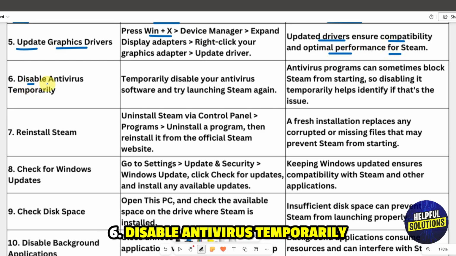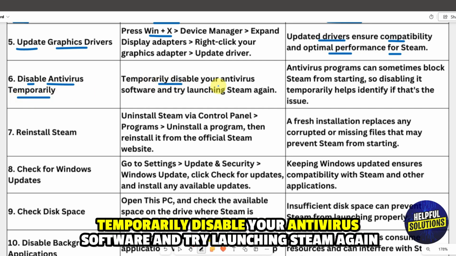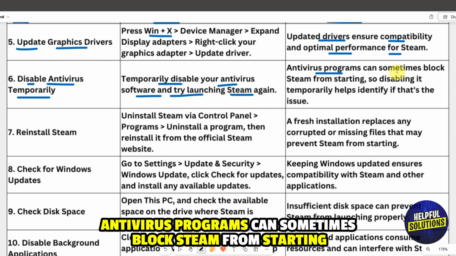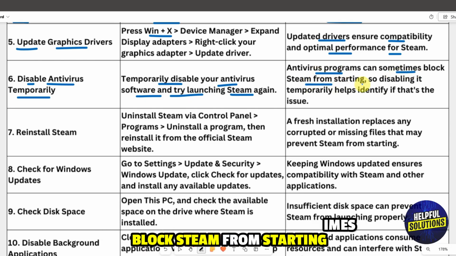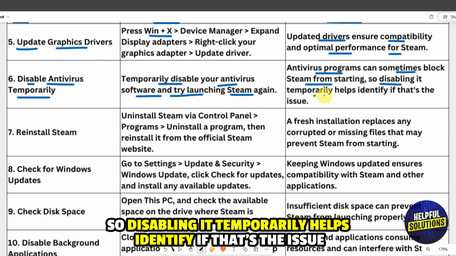Number 6. Disable antivirus temporarily. Temporarily disable your antivirus software and try launching Steam again. Antivirus programs can sometimes block Steam from starting, so disabling it temporarily helps identify if that's the issue.